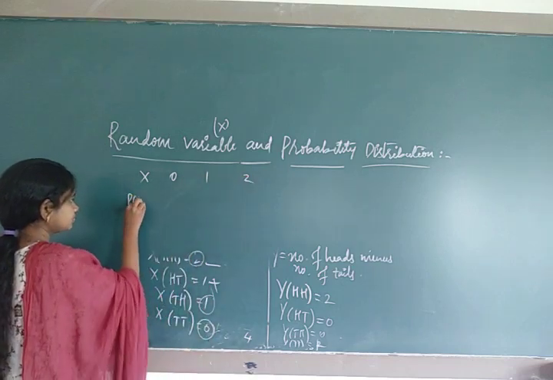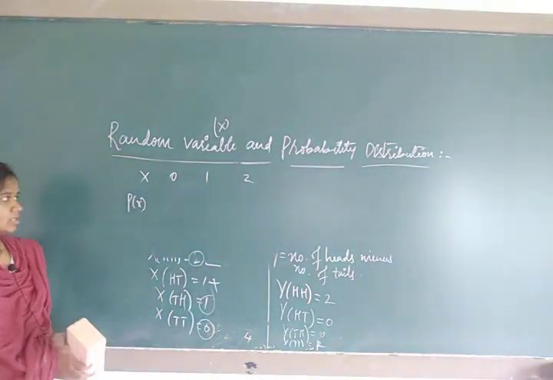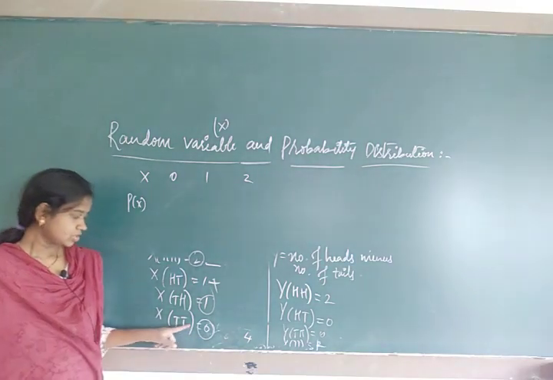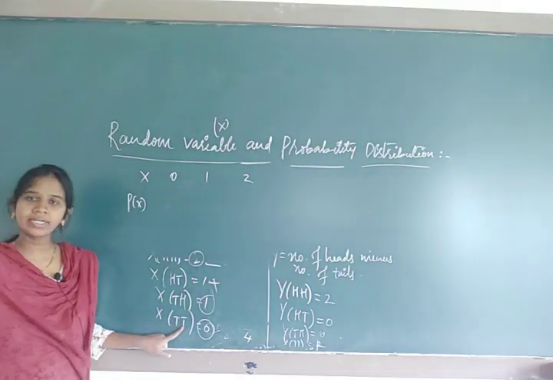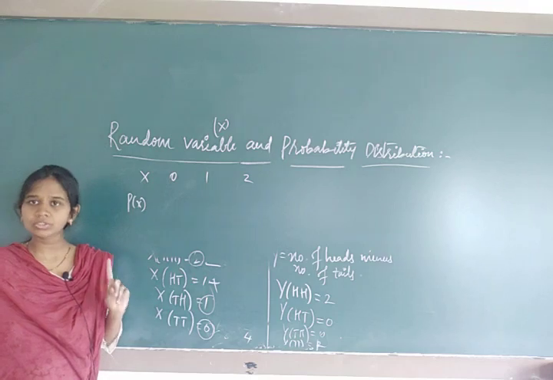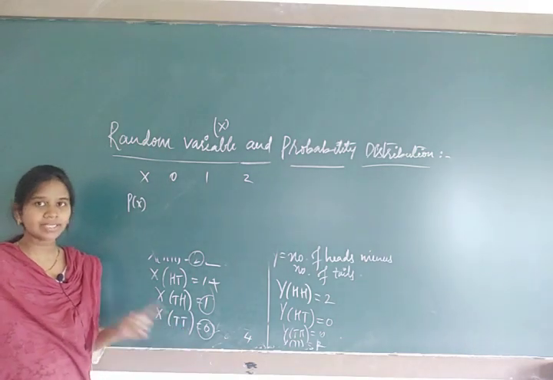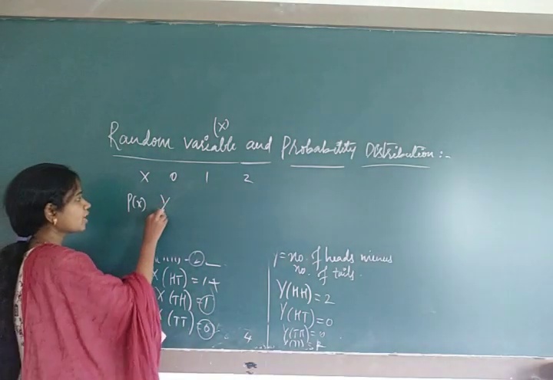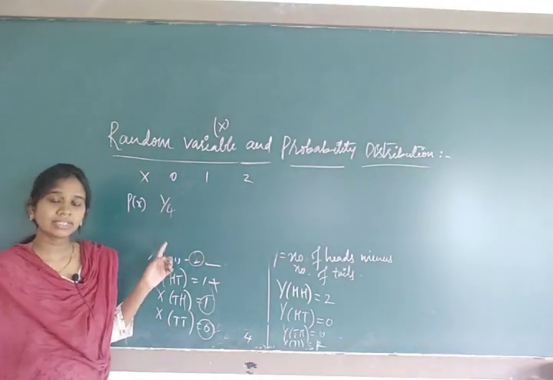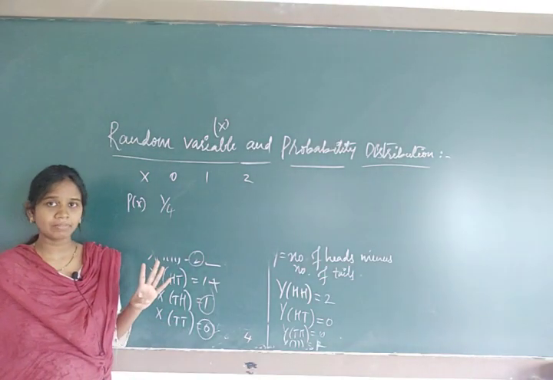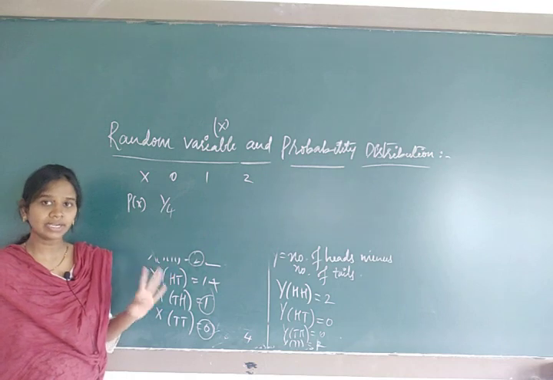Now P of X. For 0, for what value is it getting 0? TT. This is when the coin is tossed, it means this value will be treated as 1. So 1 upon 4. Why have I taken 4? Because in the sample space we have 4 elements: HH, HT, TH and TT.